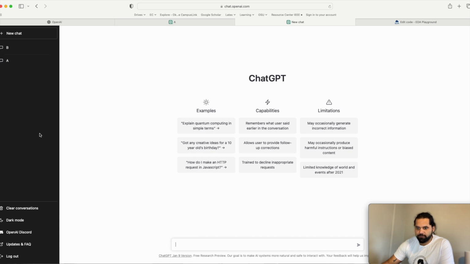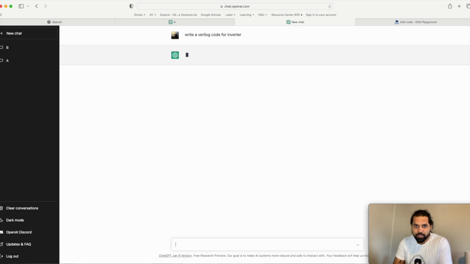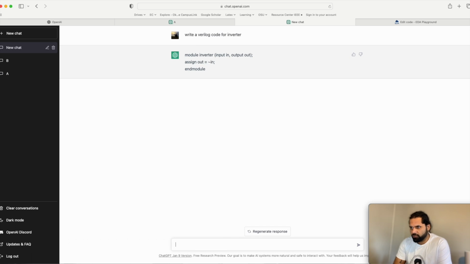Okay, so this is the interface. I'm sure so many of you must have seen this already. And let's say I want a code for an inverter. It's really simple. What I do is I say, write a Verilog. And the more specific you get with your commands, the more accurate results you get. It's really generic right now, so it's just going to give me some code.